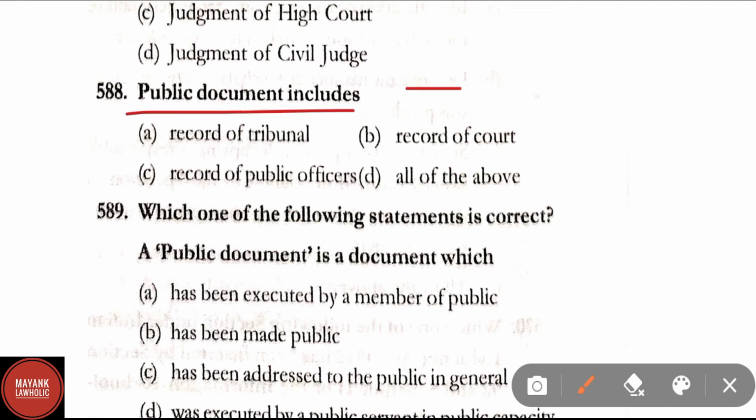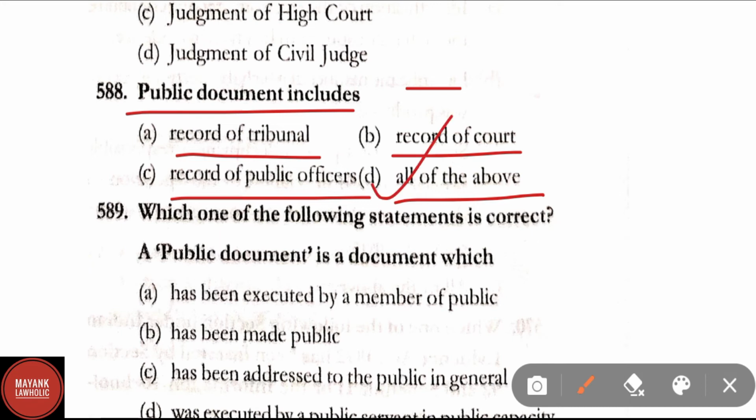Public documents include record of tribunal, record of court, record of public officers, all of the above. Correct answer is option D, that is all of the above.